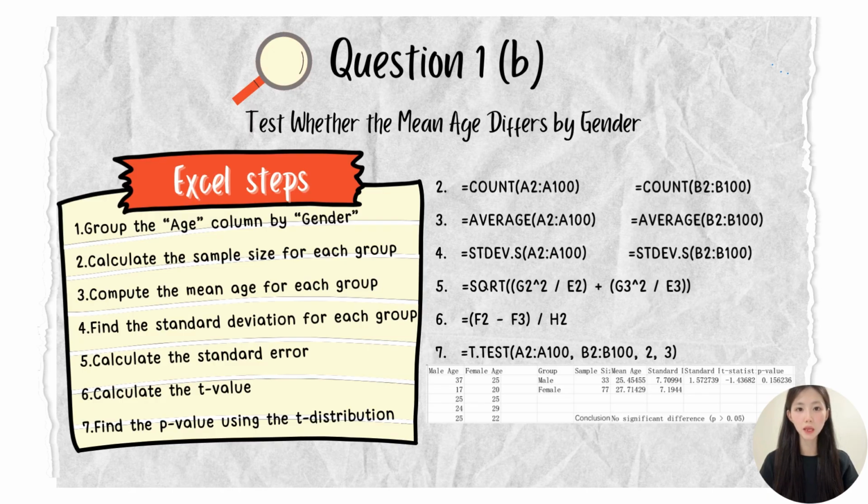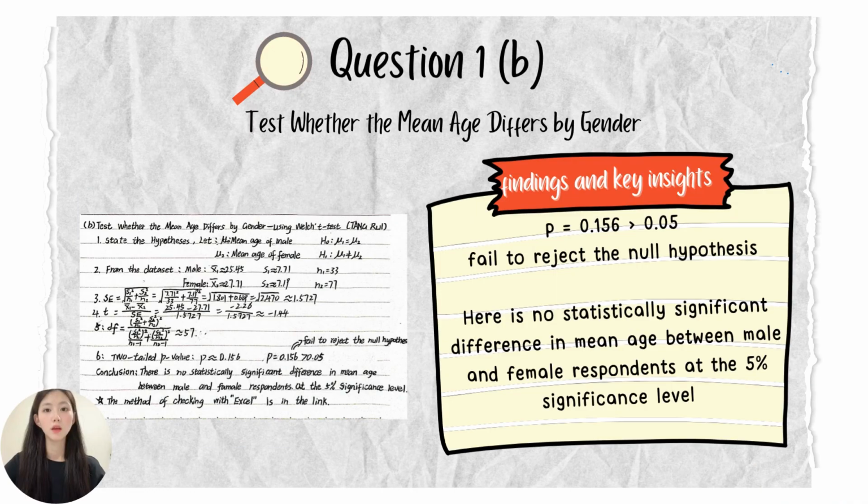3. Compute the mean age for each group. 4. Find the standard deviation for each group. 5. Calculate the standard error. 6. Calculate the t-value. 7. Find the p-value using the t-distribution. Finally, we find that there is no statistically significant difference in mean age between male and female respondents at the